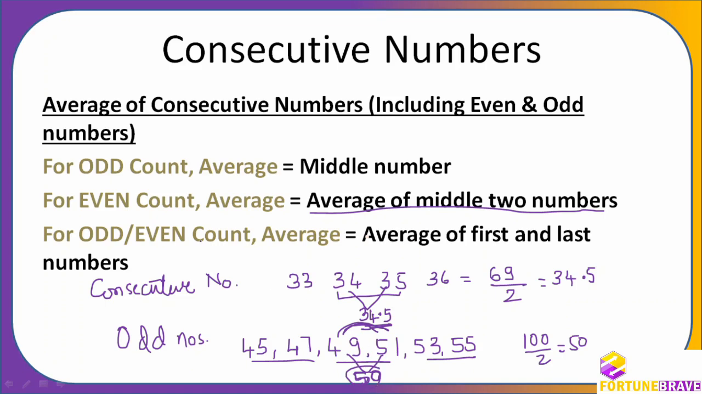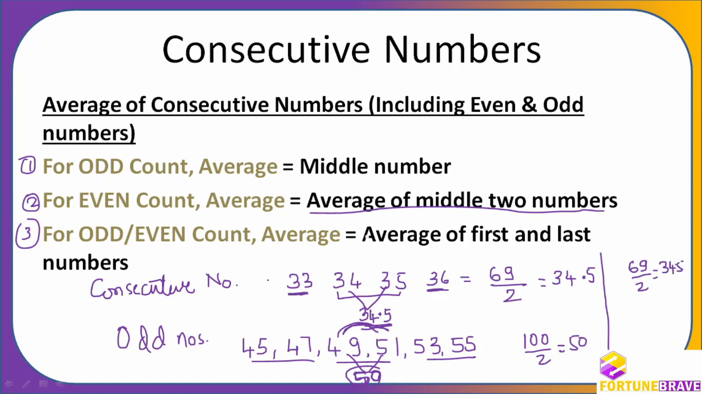Now I am going to show you this third method as well. So this is the first method, second method and third method for odd or even count. Let it be whatever number, say for example 34. If I want to find the average of this with this method, what do I have to do? The average of the first and last numbers, they are saying. The first number is this and the last number is this. So I'll add them and divide by 2. 33 plus 36 will be 69. 69 divided by 2 is 34.5.